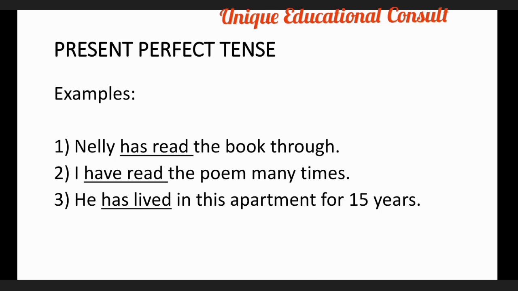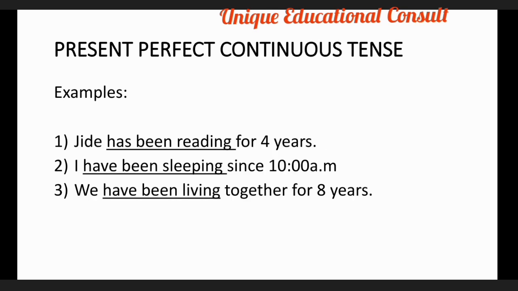So let's progress to another one that we have on the list. And this is going to be present perfect continuous tense. This tense is the least used when it comes to verb tenses. It is not usually used by people, just a few times or sometimes.